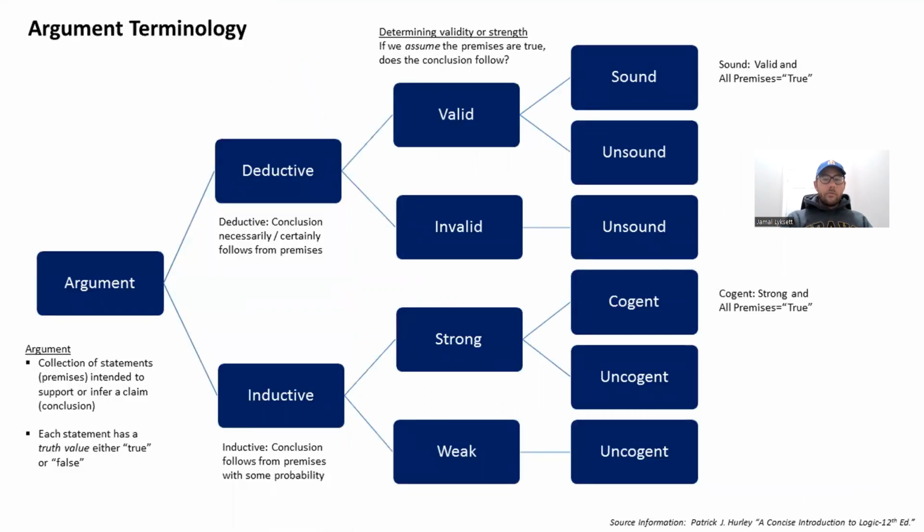All right, so we've taken a look at a few types of arguments now. Remember that deductive arguments are either valid or invalid. If they're valid, they can be sound or unsound. If they're unsound, that just means that the premises aren't true. Or if they're invalid, they're necessarily going to be unsound. So next we're going to look at categorical arguments.